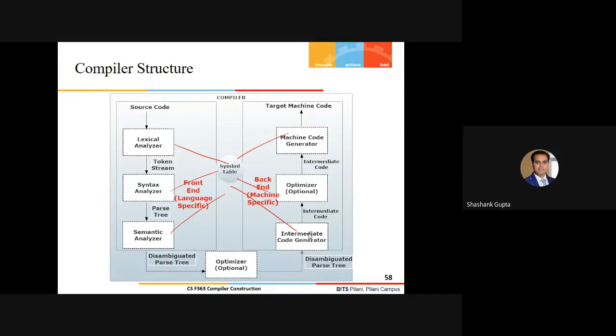Sir, the context-free grammar has not been shown in this diagram. Context-free, like the grammar rules? Why is there a need to show the context-free grammar rules here? I think this phase is clearly depicting that, the syntax analyzer. The syntax analyzer must follow the context-free grammar rules which we have written in your language specification document. Is it making sense? Yes, sir.